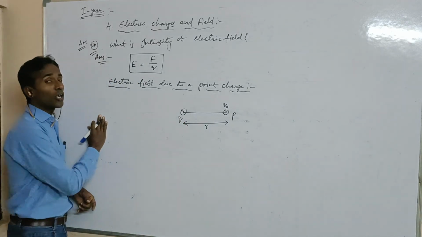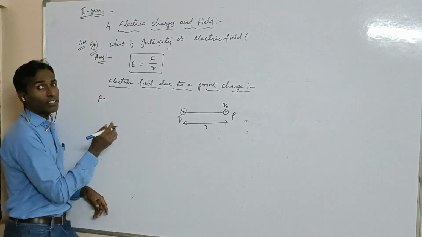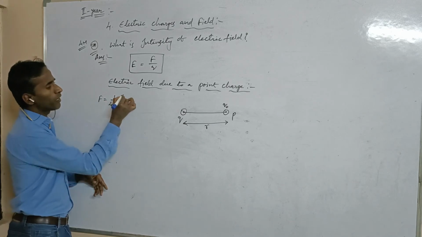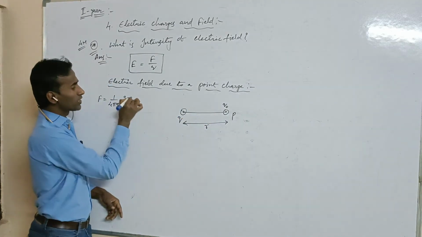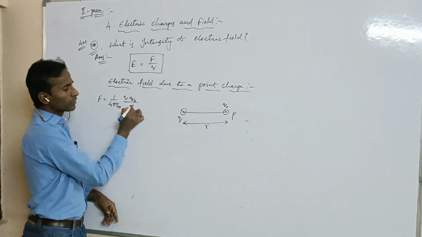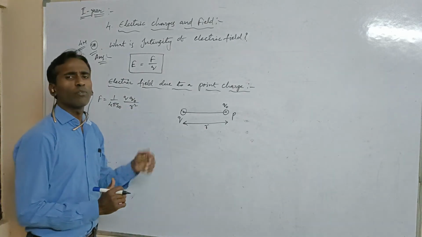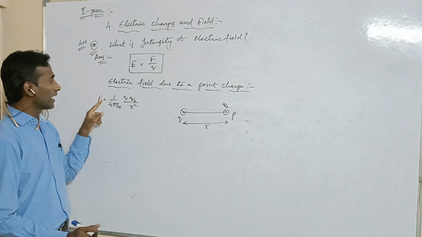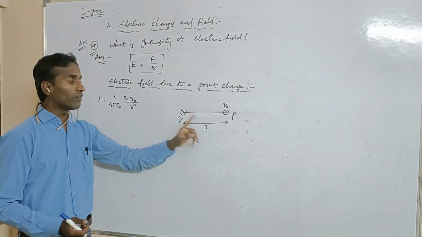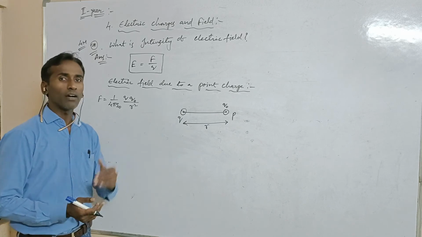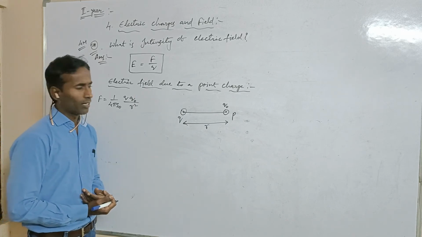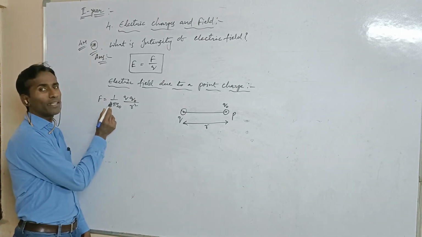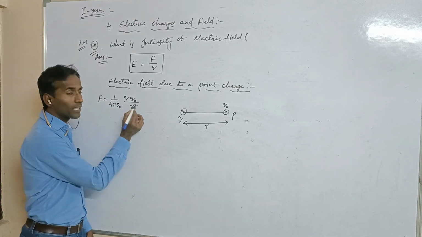So we can write F is equal to 1 by 4 pi epsilon naught Q into Q naught by R square. According to Coulomb's inverse square law, the force of attraction between these two charges is directly proportional to the product of their charges and inversely proportional to the square of the distance. And so F is equal to 1 by 4 pi epsilon naught Q into Q naught by R square.